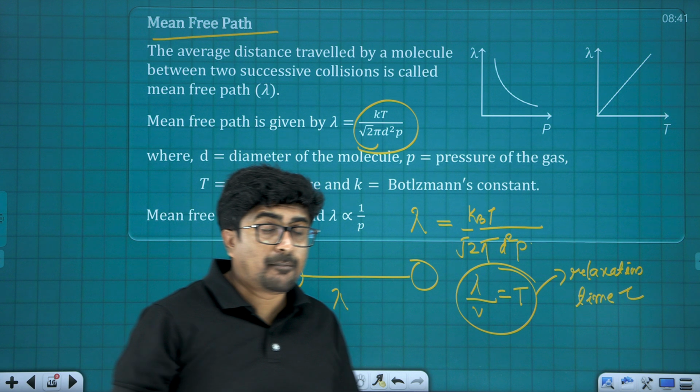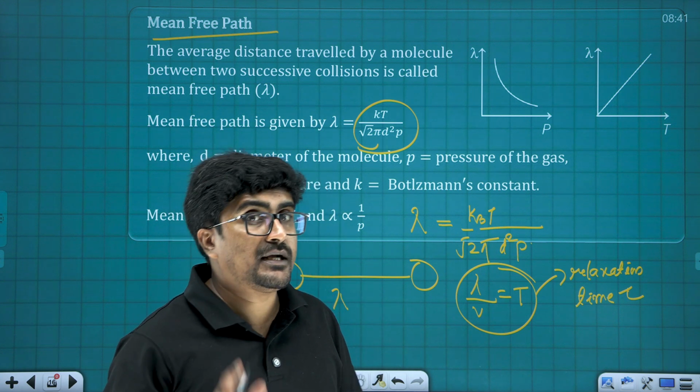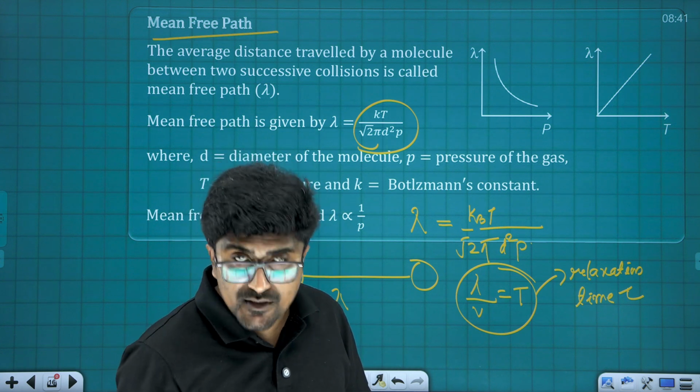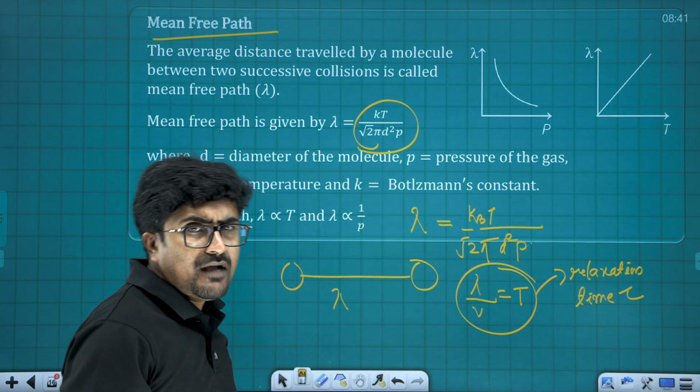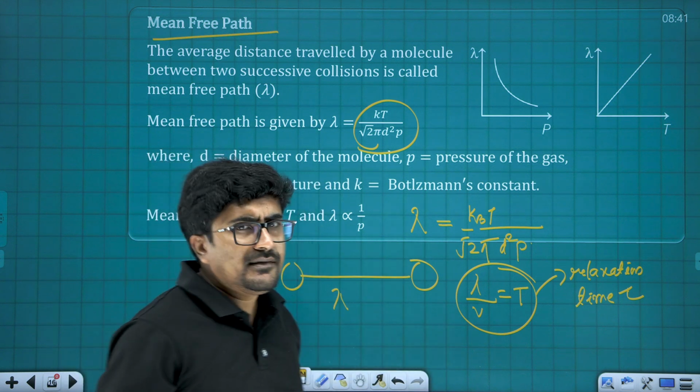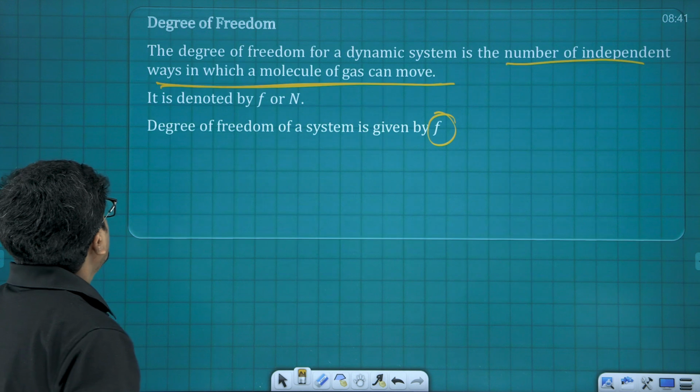And the number of collisions that happen in unit time tells about the frequency. So those relations are also important, but once you know the value of lambda as well as v, you can easily get onto that. It's not a big deal.